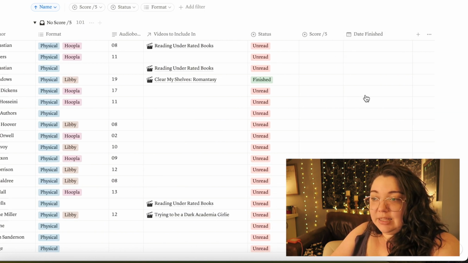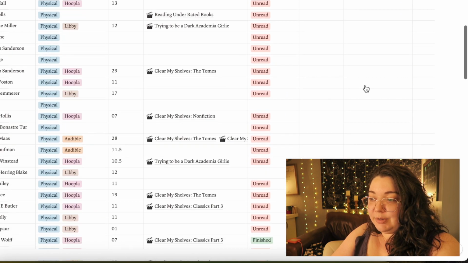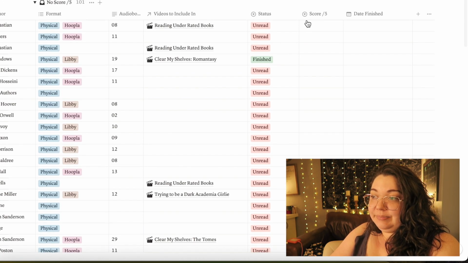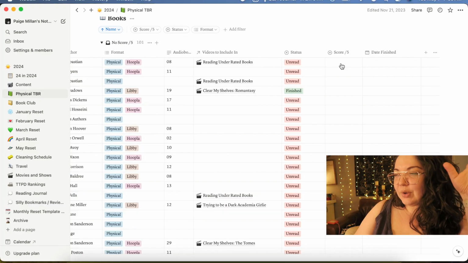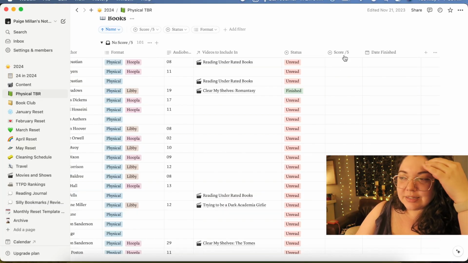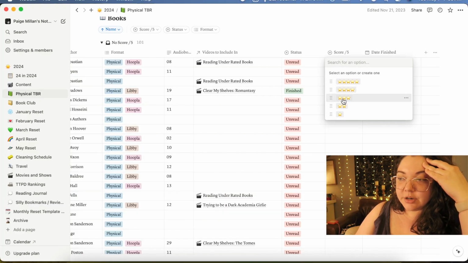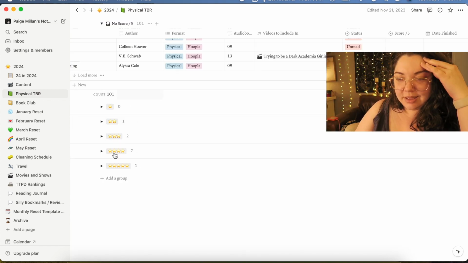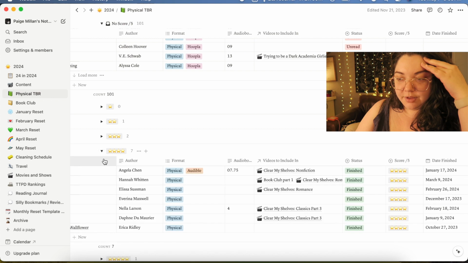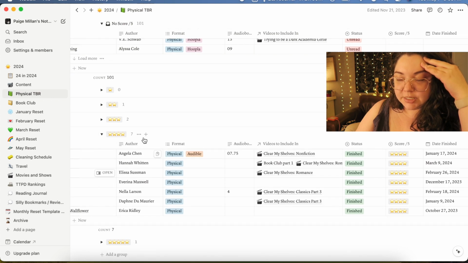I don't usually update this date finished as much as I should, and I don't love how this database works a little bit, because every time I mark my star rating, it puts it in the bottom down here in groups. So all of the 4-star reads I have get grouped down here.